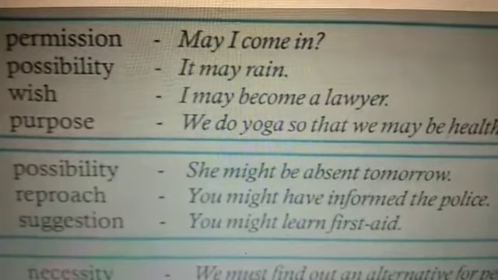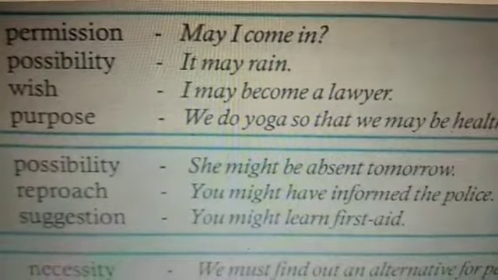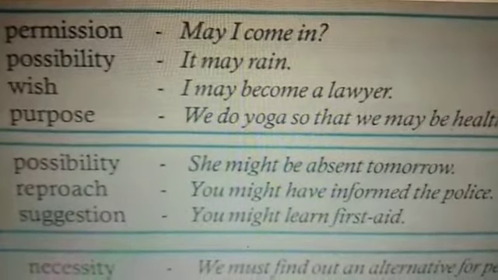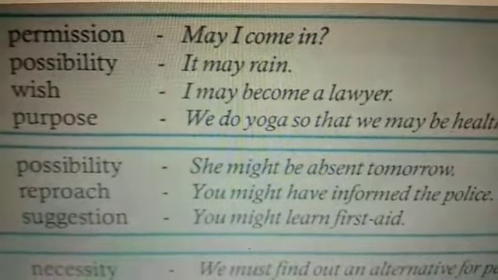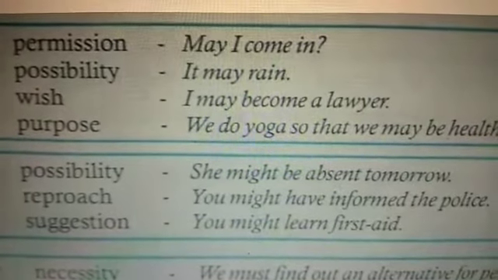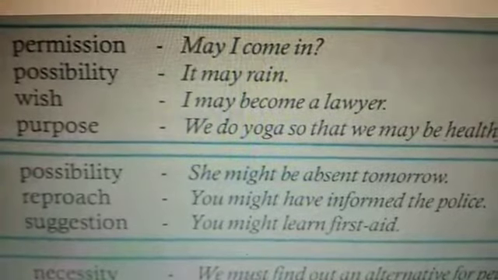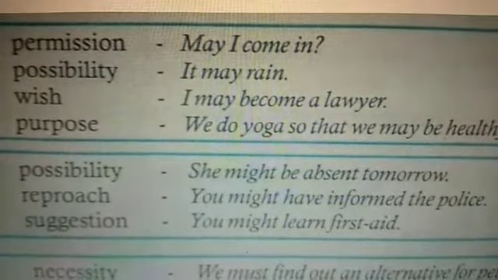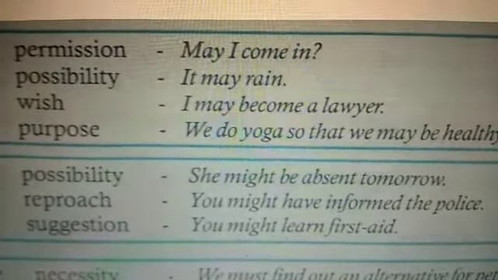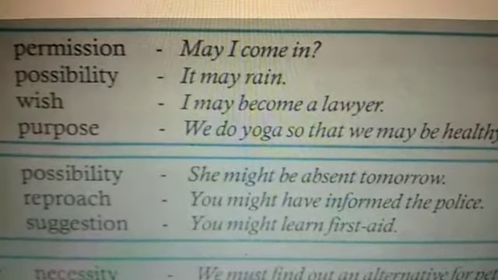Reproach. That is complaining. You might have informed the police. Suggestion. You might learn first aid. So we are suggesting to some people. You might learn first aid.